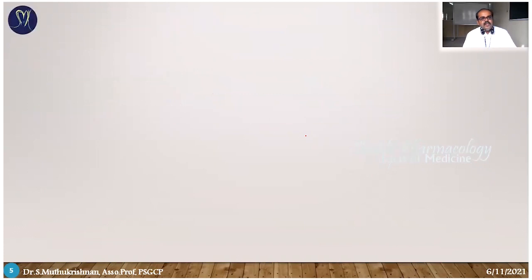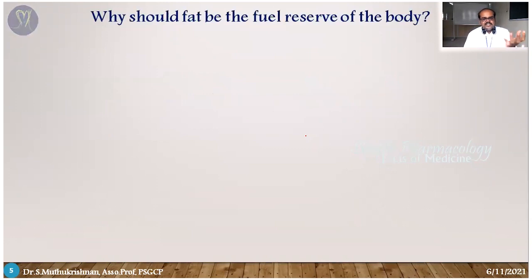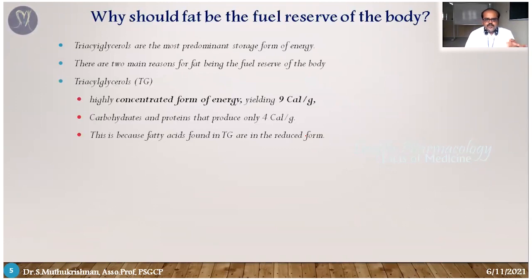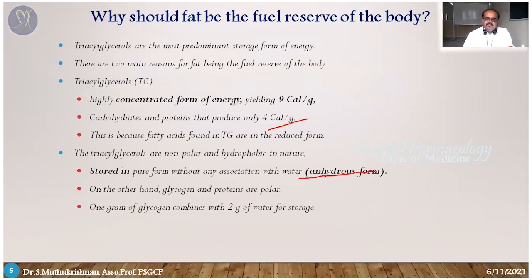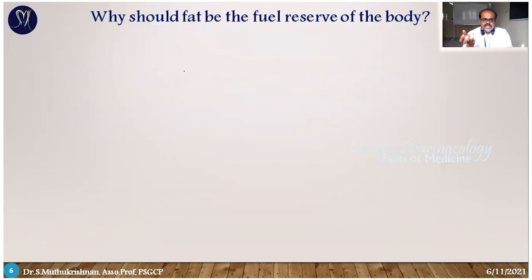So it is essential as an energy resource. It acts as a fuel reservoir for two reasons: it produces more energy and it is in anhydrous form, so no water molecules are needed for storage. Because of these two reasons, triglycerides act as a wonderful energy resource.